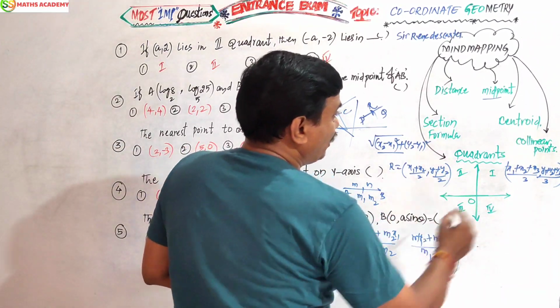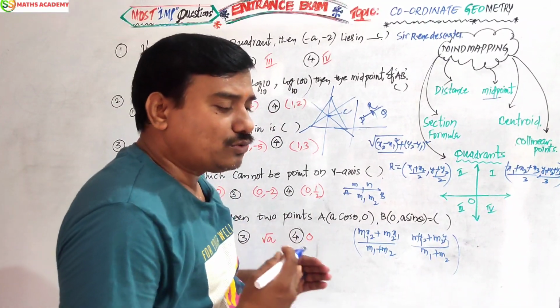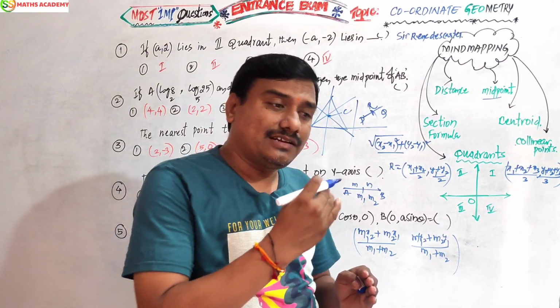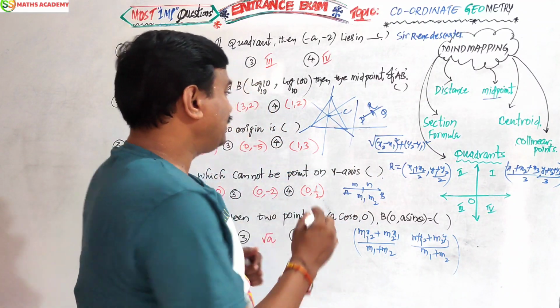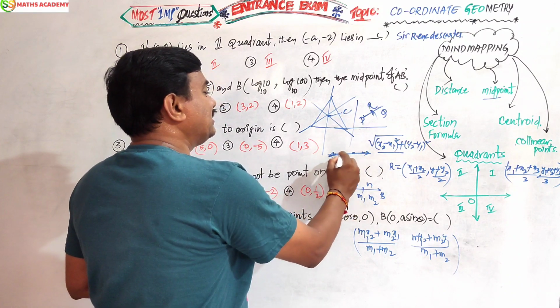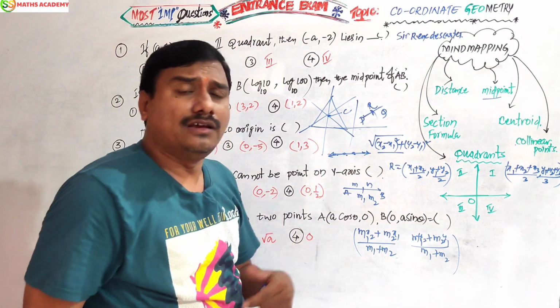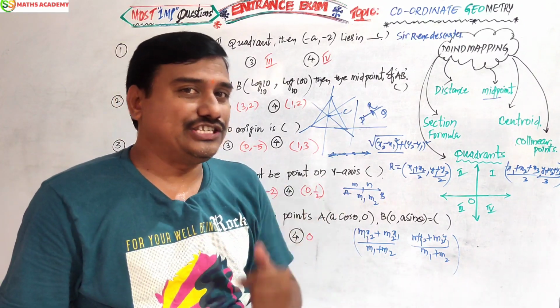Now, coordinates. What is collinear? Last point. If two or more points lie on a single straight line, such points are called collinear. Here, such points lie on a single straight line, so these points are called collinear. Non-collinear points can form a triangle. For collinear points, the area will be 0.